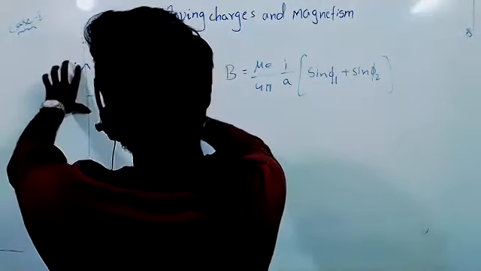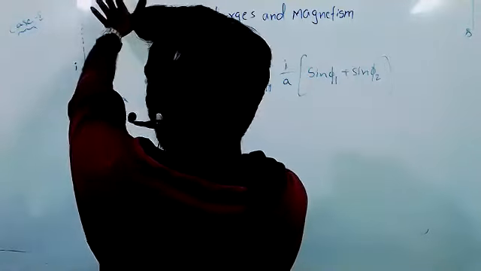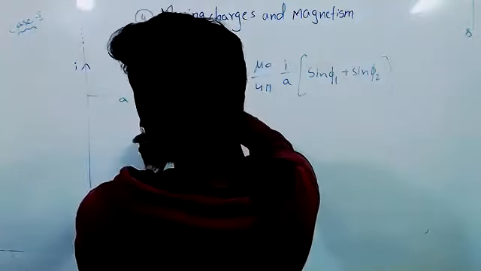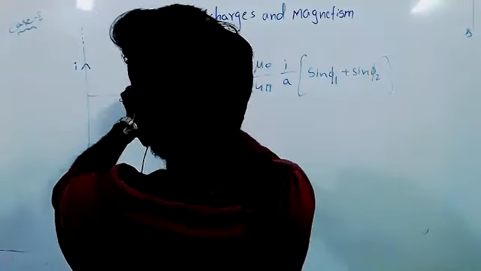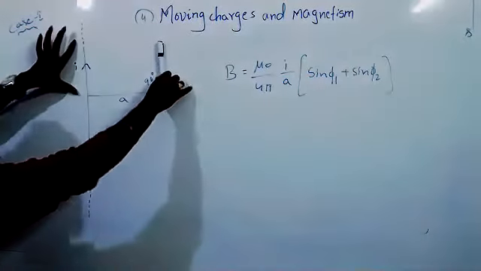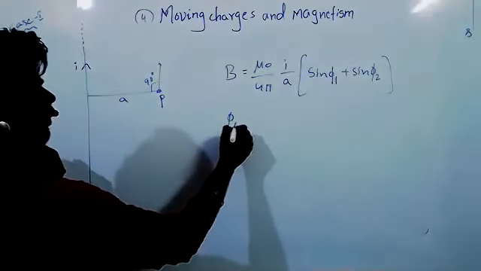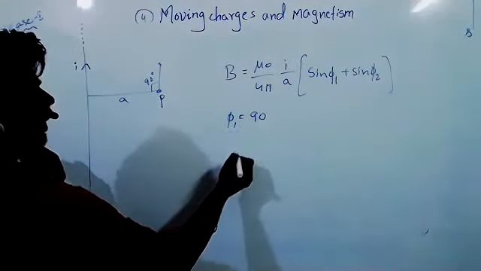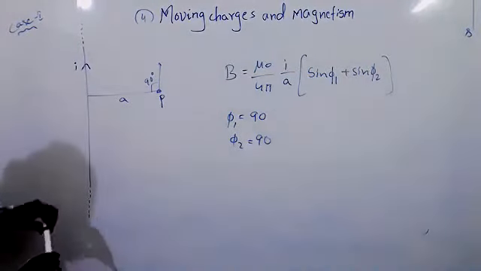So if I go from here to here 90, then I can cover the upper part. If I come to 90 angle down, I can cover the lower part. Why? Because parallel lines meet at infinity. So what is the pi 1 value? 90 here. Pi 2 value will be 90. Did you understand why we have to write 90 clearly?